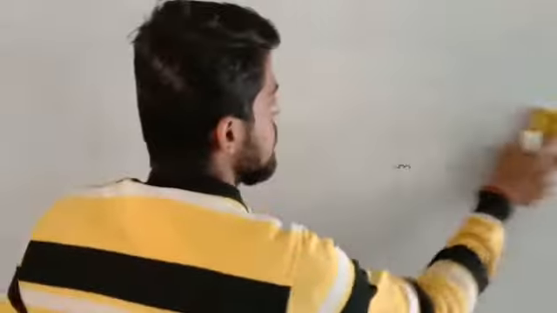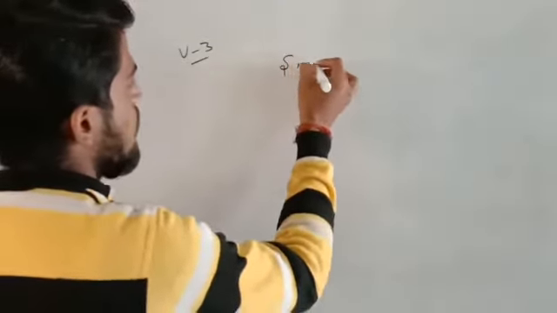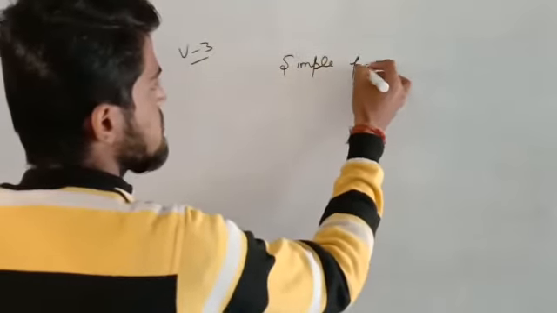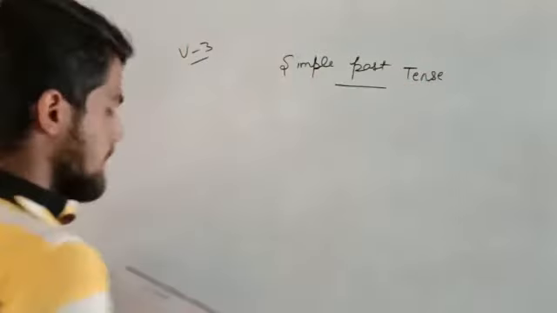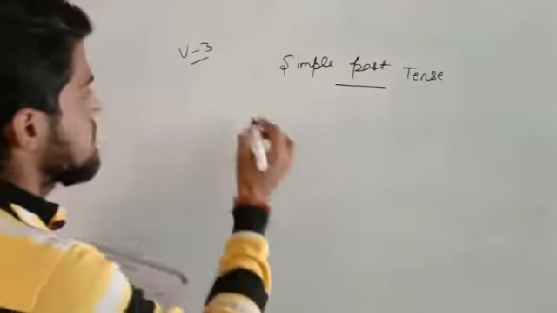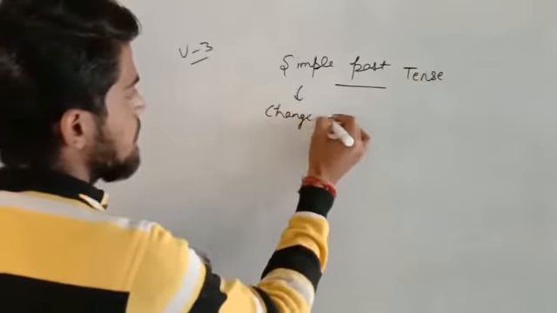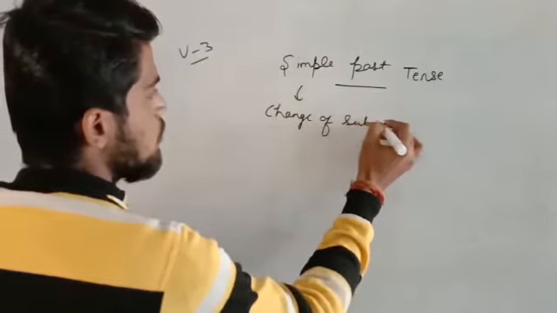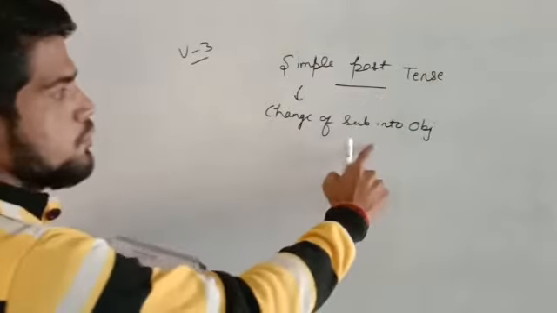Moving to the second part, you have to take out page number 63, and on that page it is written simple past tense. So what is written on simple past tense? Change of subject into passive. What is the rule, sir? The rule is change of subject into object.